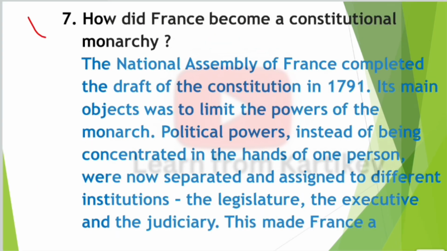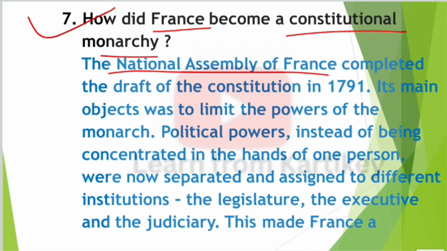So next question, question number 7. How did France become a constitutional monarchy? Answer: the National Assembly of France completed the draft of the constitution in 1791. Its main object was to limit the powers of the monarch.